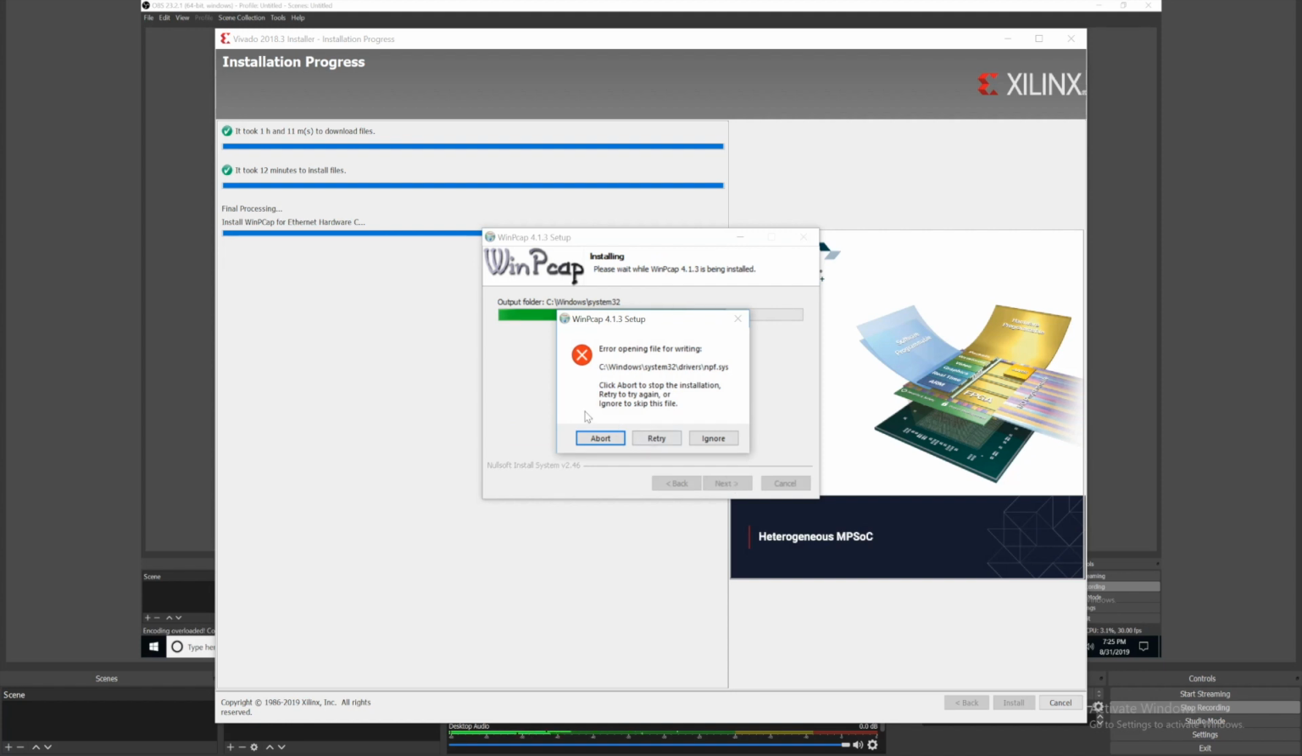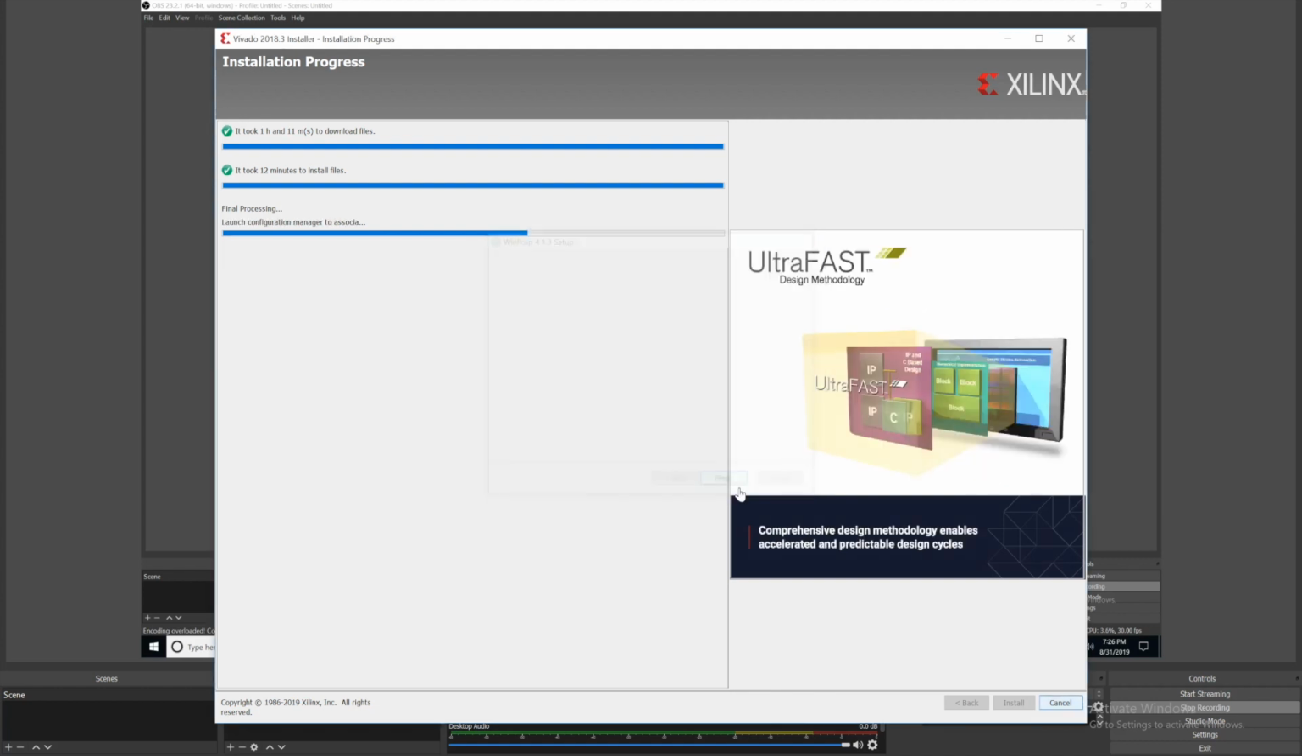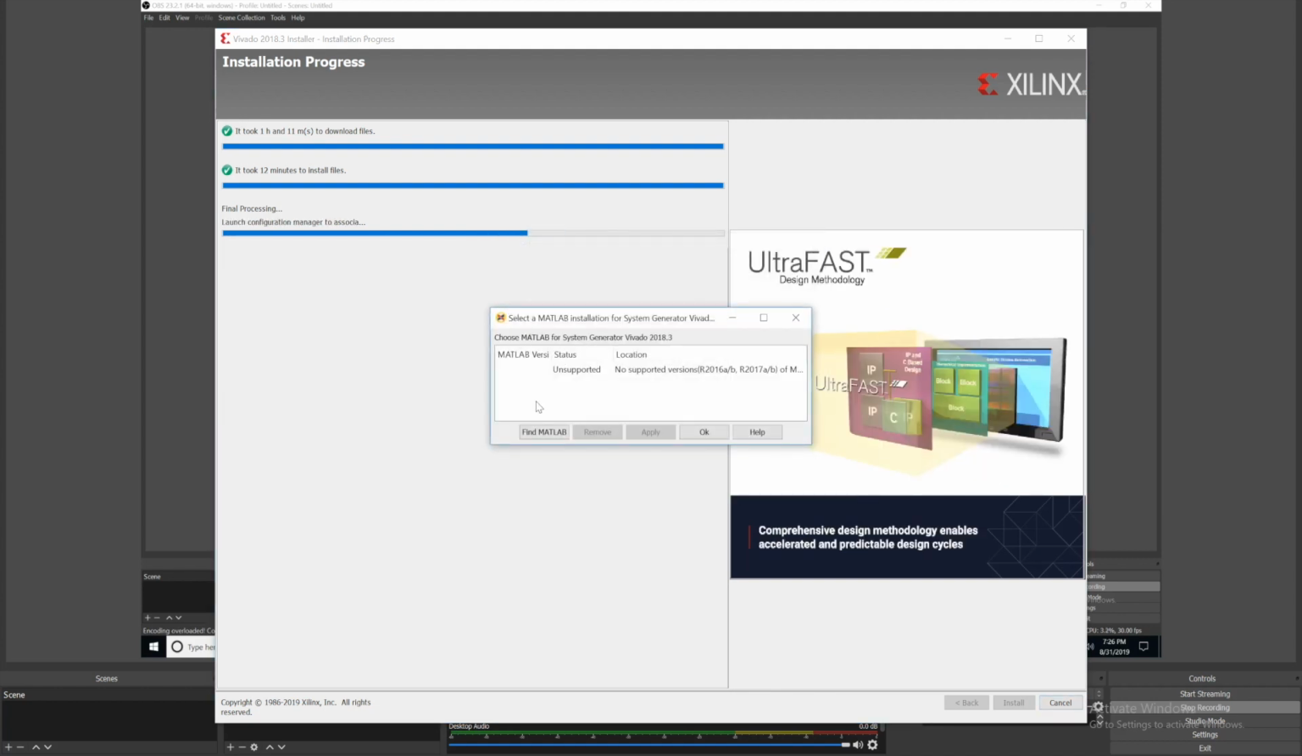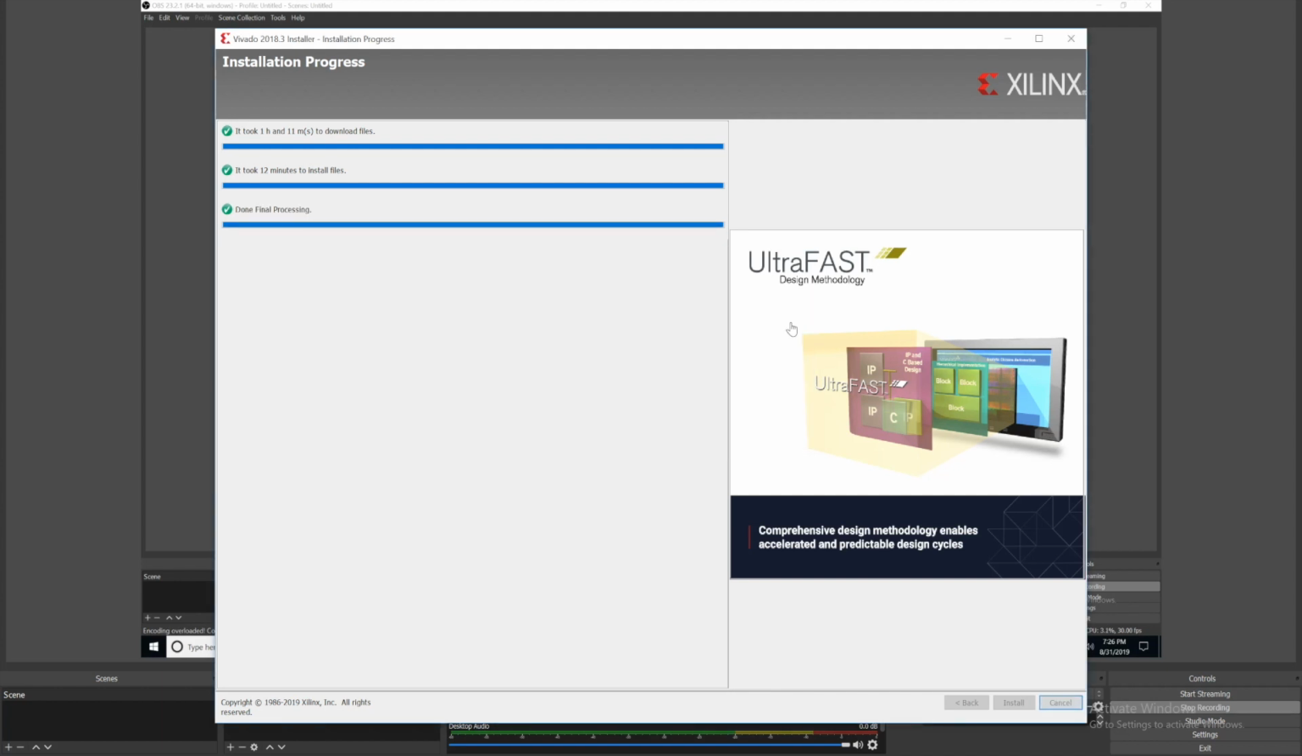It will install the, so maybe it's already installed, so I'll just ignore it. And I don't require any MATLAB right now, so MATLAB is not required and installation is successful. Allow access, and Vivado is ready to open. So let's see.